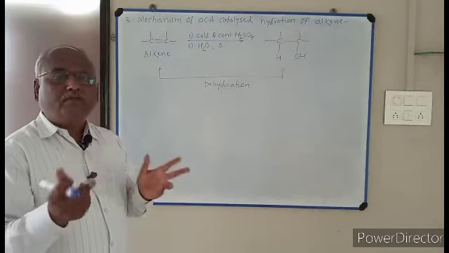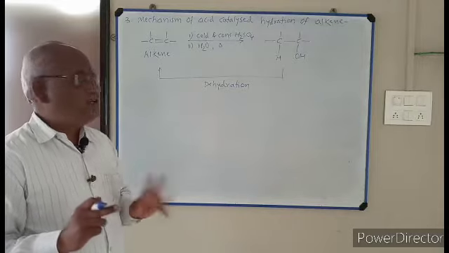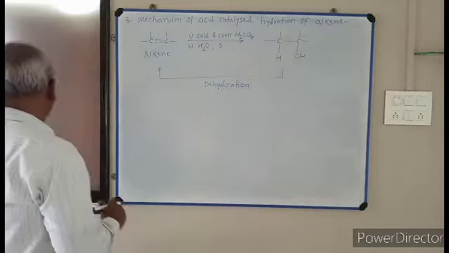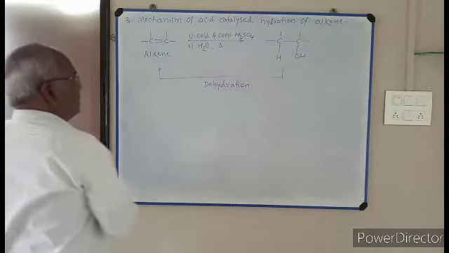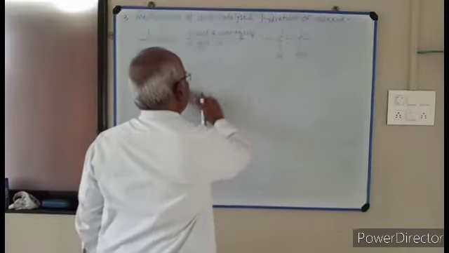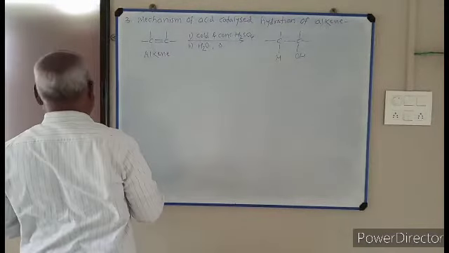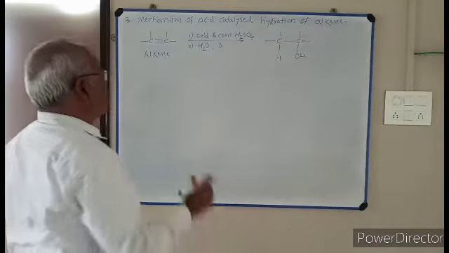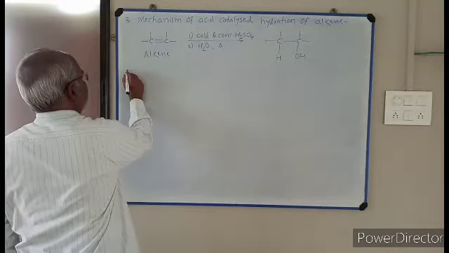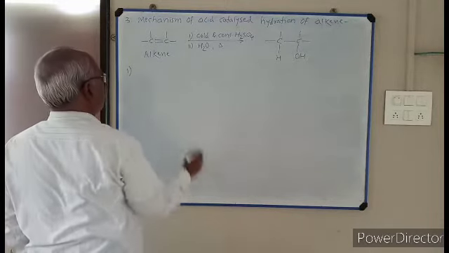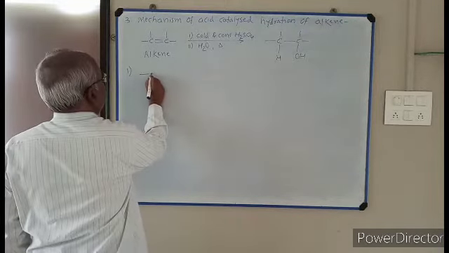So the reverse of hydration reaction is dehydration reaction. First, I explain the mechanism of hydration reaction. This mechanism takes place in 3 steps.